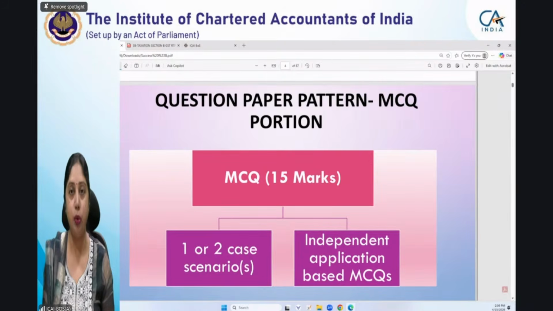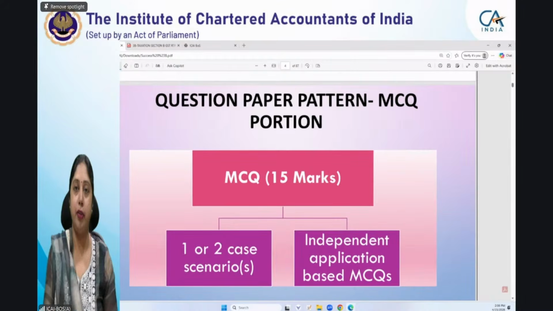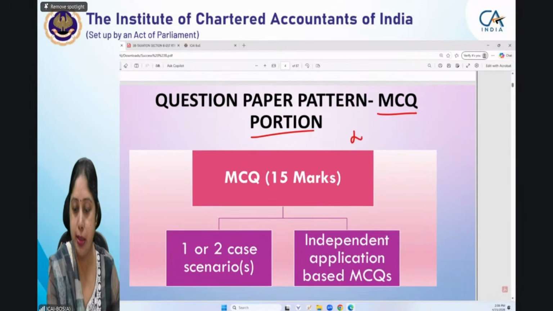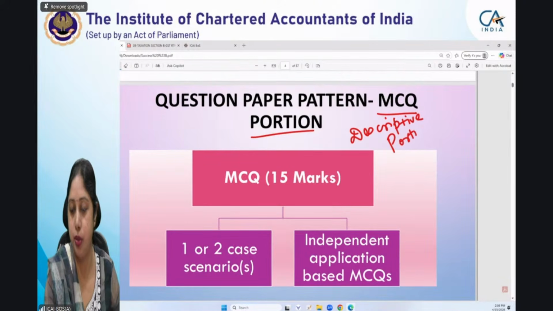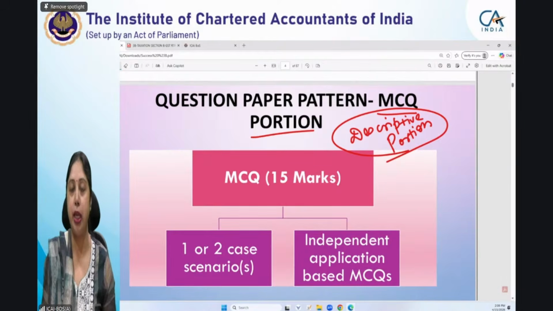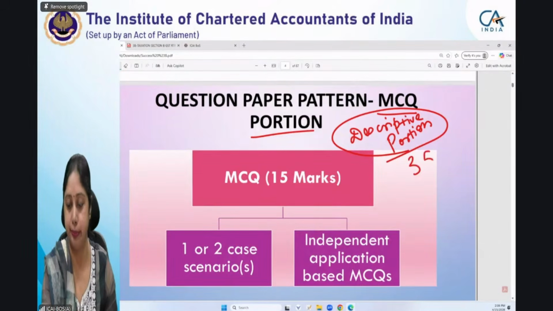Just quickly, we'll go through the question paper pattern and then we'll come to the commonly committed errors. So the question paper will be divided into two parts. One is the MCQ portion and another one is the descriptive portion. We'll see the descriptive portion sequence also. But before that, we'll first of all see the MCQ portion. The MCQ portion carries 15 marks and the descriptive portion carries 35 marks.